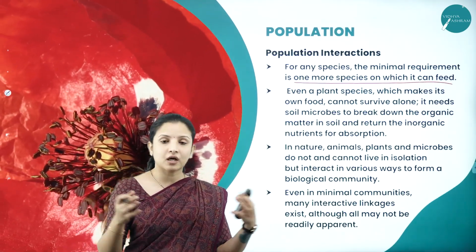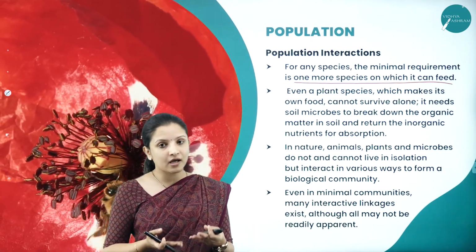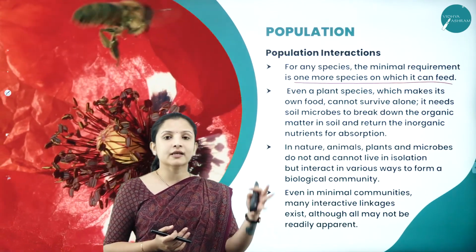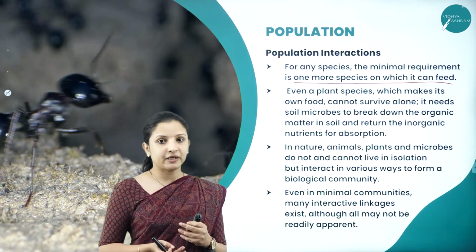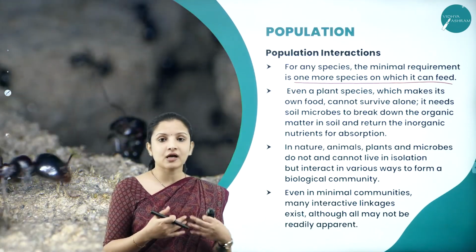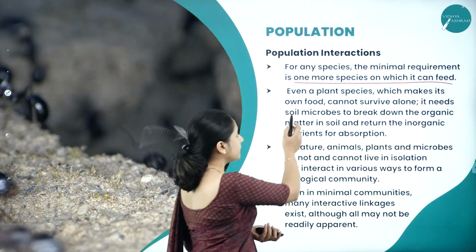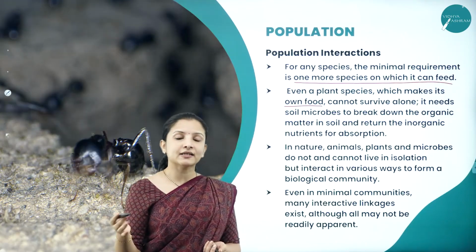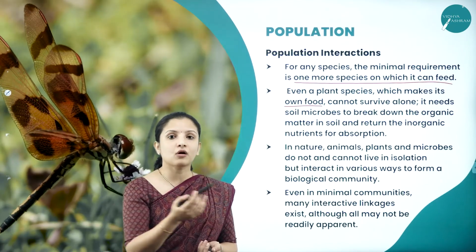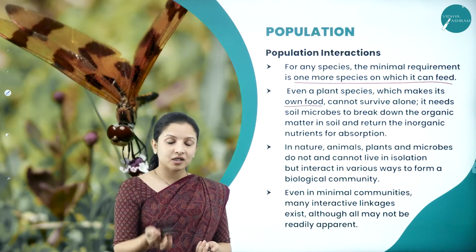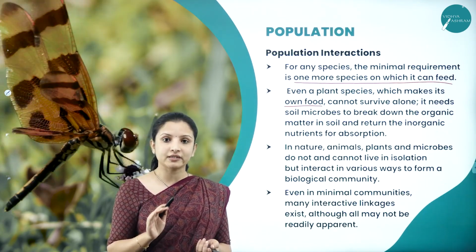They have to live in a community wherein different species are there so that one species can feed on the other. The carnivores can feed on the herbivores and the herbivores can feed on the plant material. So they have to live with an understanding with each other. Even a plant species which makes its own food. We might think that plants can survive on their own because they are autotrophs. They need not depend on another organism for their food, right? But here plants also cannot survive in an isolated condition.